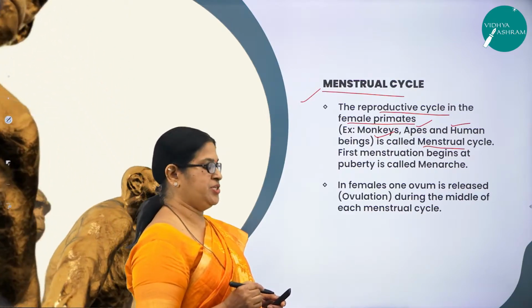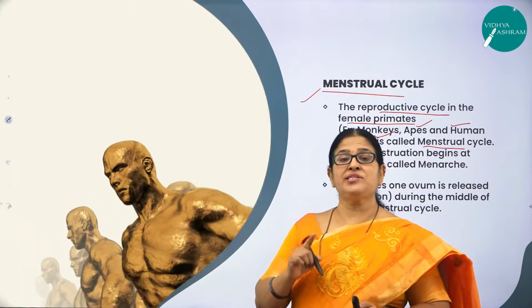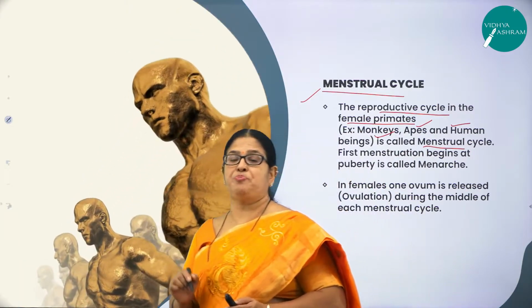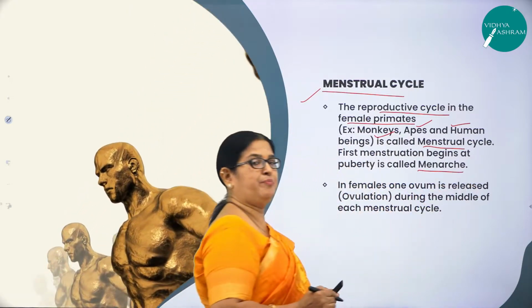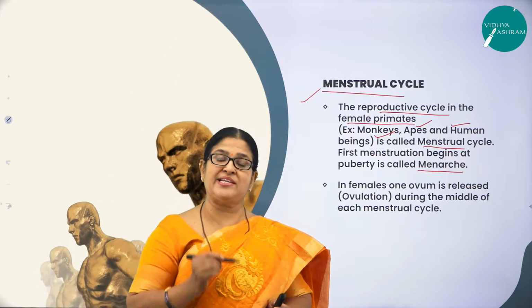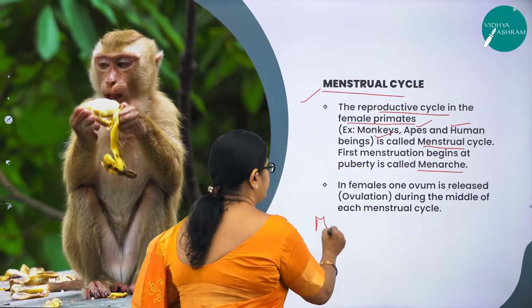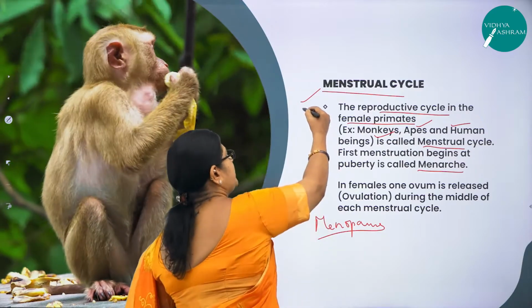I think you all know that the onset of the first menstruation in the female when she attains puberty is called menarche. A very important process. So this menstrual cycle is an extended process between menarche and menopause. So these two words you have to remember. What is menstrual cycle?